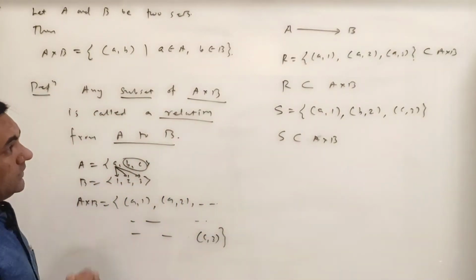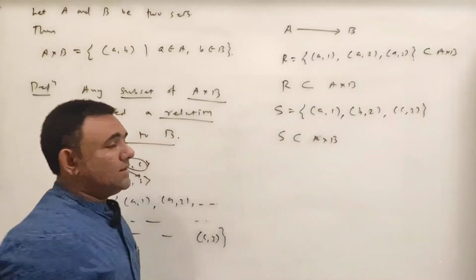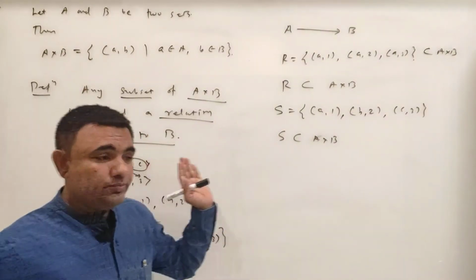So here R and S are examples of the relations from A to B.